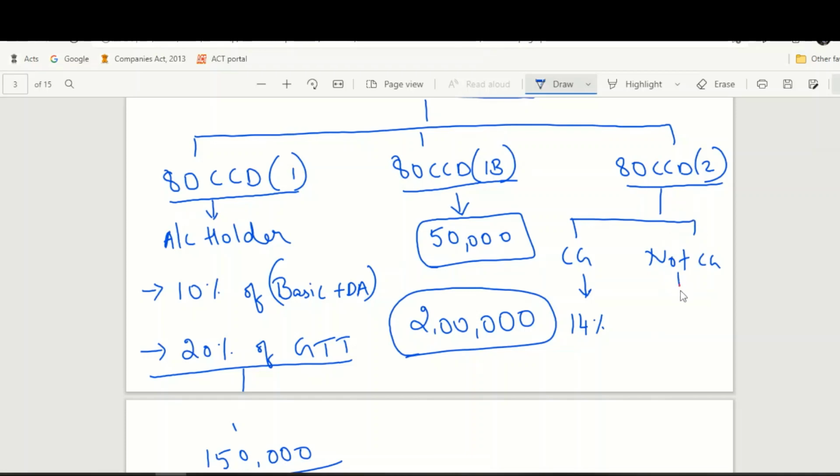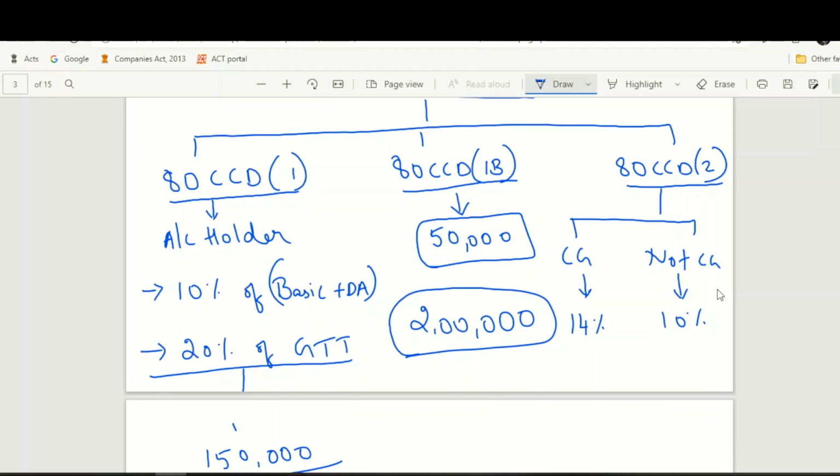If you are not a central government employee, the deduction is restricted to 10% of your salary. However, you can avail deduction of however much you want. That means the only condition is the percentage-based condition and there is no monetary ceiling. In the first subsection, we saw there was a ceiling of 1,50,000. In the second subsection, we saw there was a ceiling of 50,000. But here, the only restriction is 14% and 10% respectively, but there is no monetary ceiling.